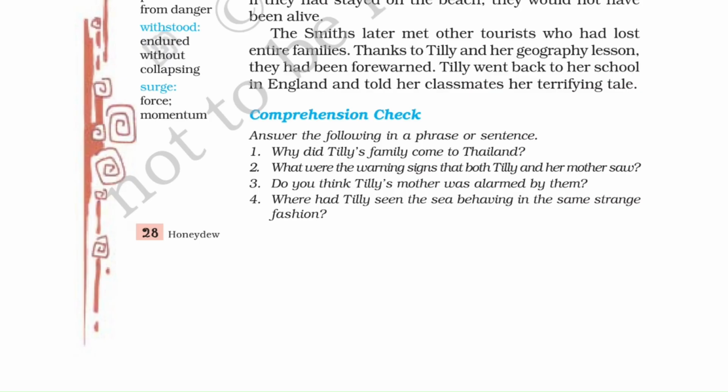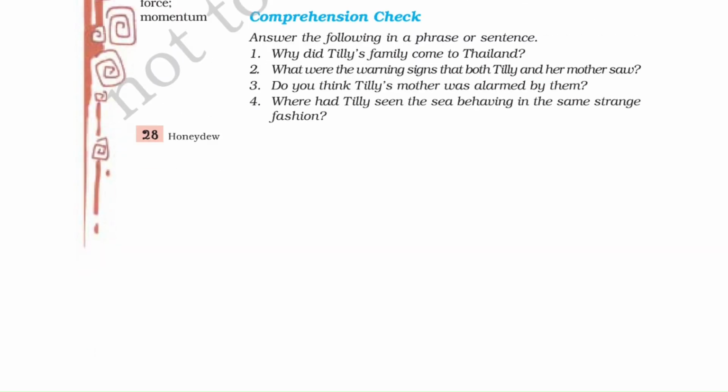Second question. What were the warning signs that both Tilly and her mother saw? So the warning signs that they saw were that the sea was slowly rising, swelling and starting to foam and bubble, forming whirlpools as well. So the beach was getting smaller and smaller and whirlpools were forming in the water.